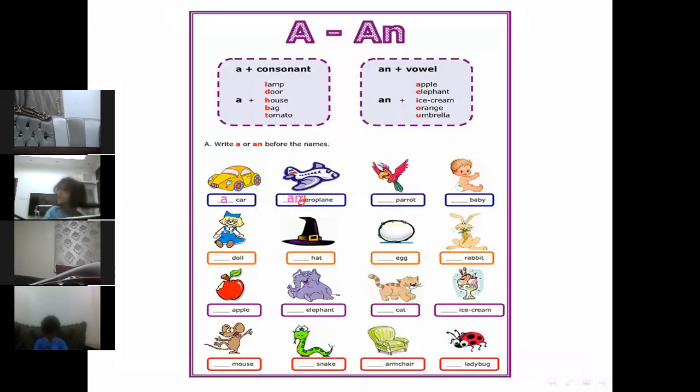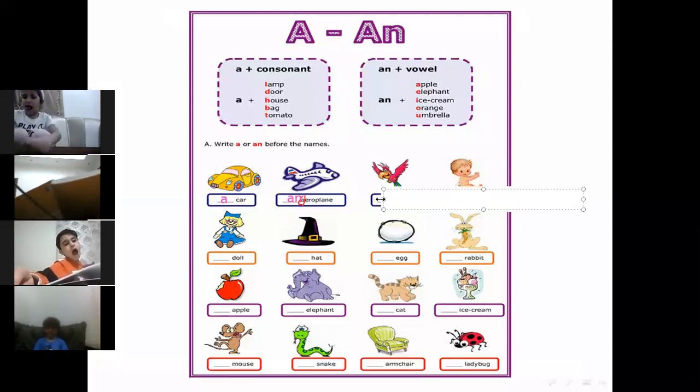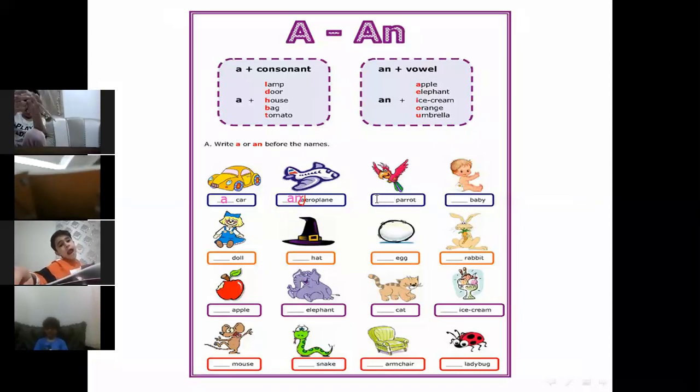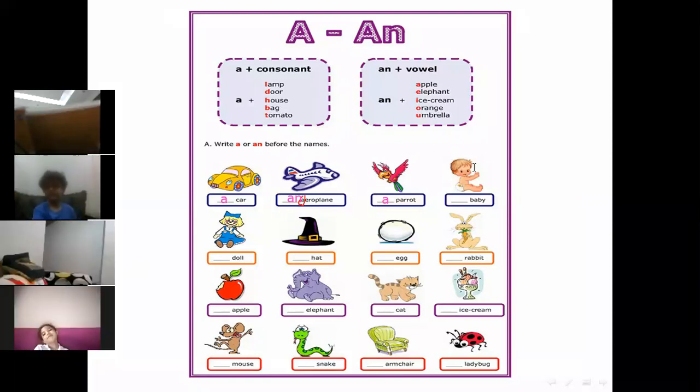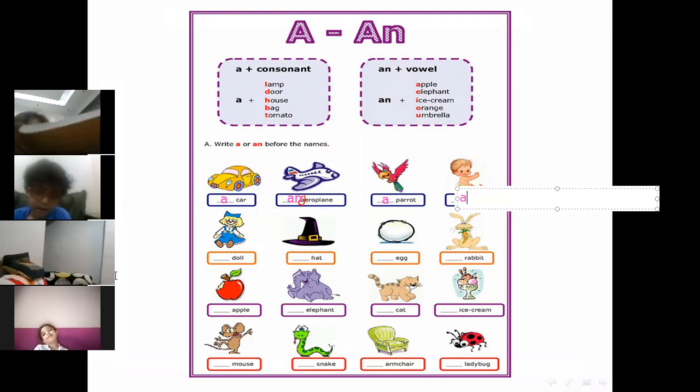Okay, Omar Muhammad, parrot. The first letter is P, A or N? Quickly, the P is a consonant. A parrot, excellent. Khalid, baby. A baby or an baby? A baby, because the B is a consonant.